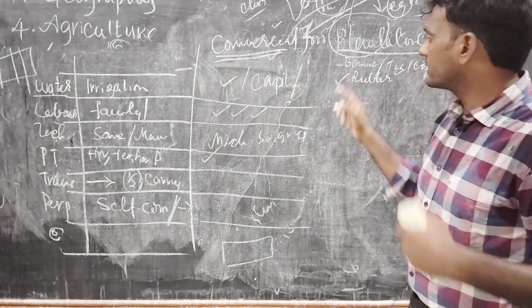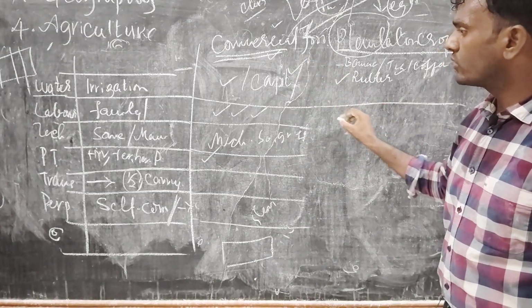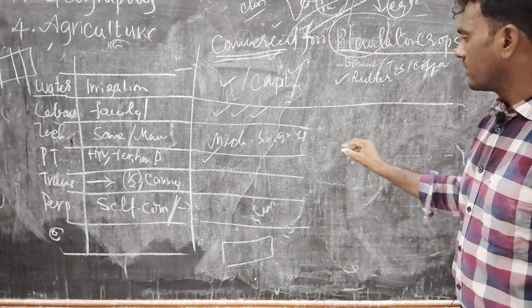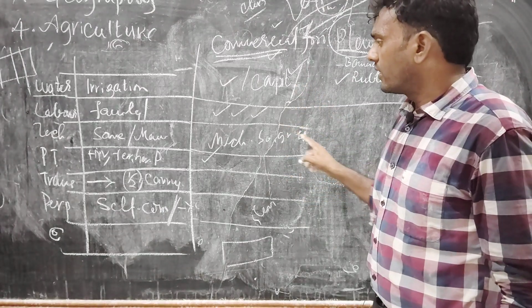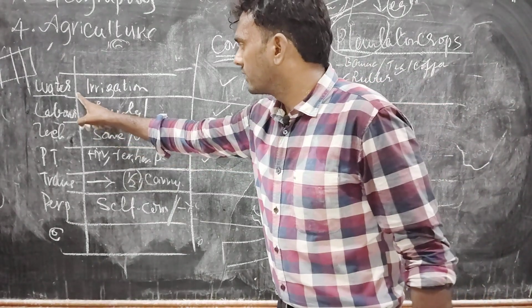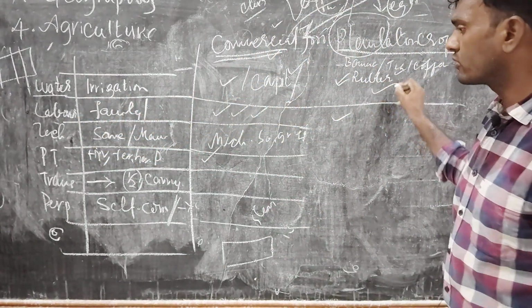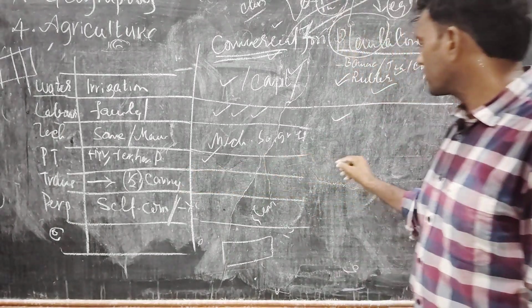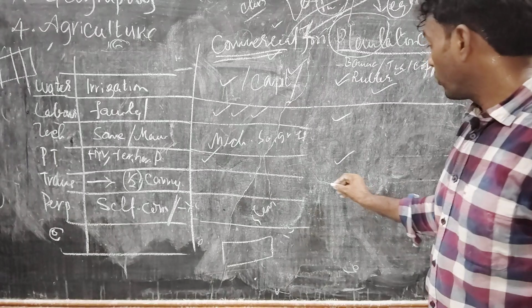Is it clear? It is also capital intensive and labor intensive. Here also we provide a lot of irrigation, and we use HYV seeds to get more profits. And we need a good transport system. Why?